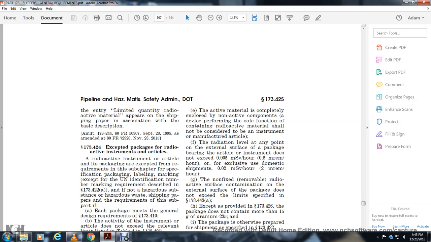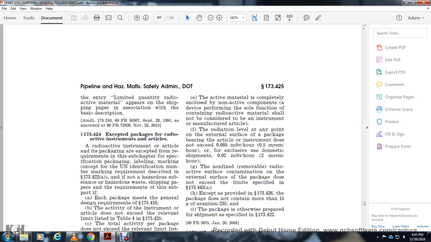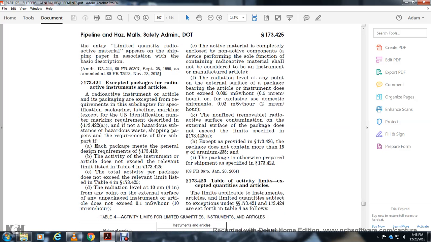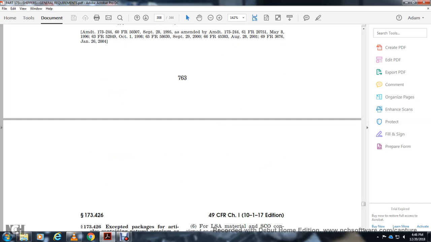The not fixed removal of the radioactive surface contamination of the external surface of the packaging not exceeding limited specified 173.430 A, except for the provided 173.426. For the package does not contain more than 15 grams of uranium 235, the package otherwise prepared and shipped as specified 173.422. The 173.425 table of specific activity limits, some of the expected the quantity of the article limits are applicable to the instrument activity limited quantity of the exemption 173.421, 424 and set forth the table 4 as follows.